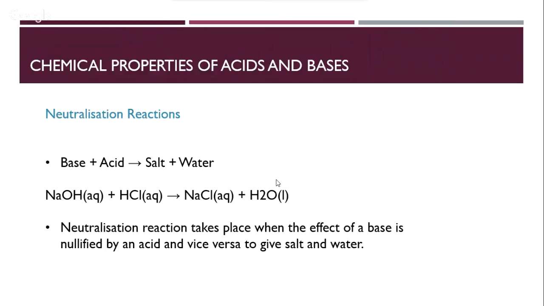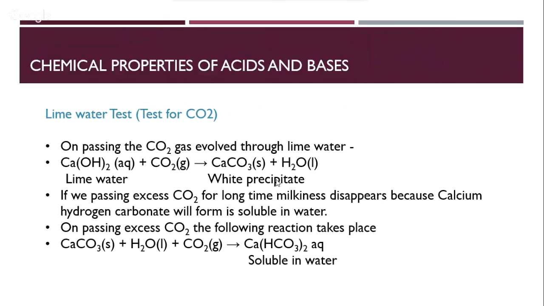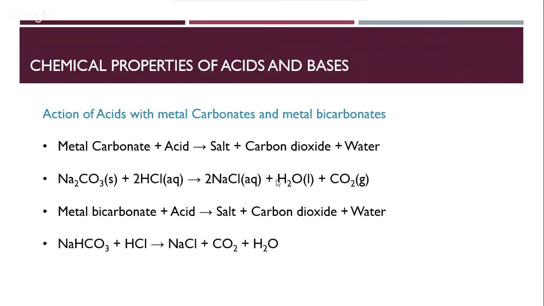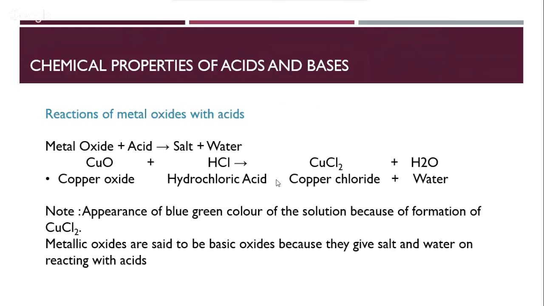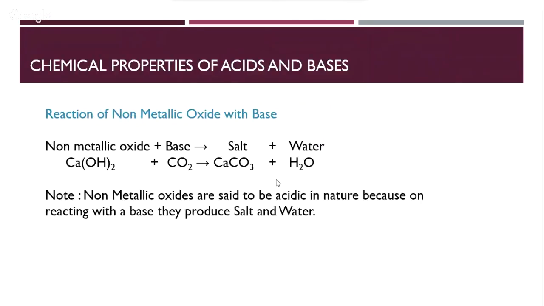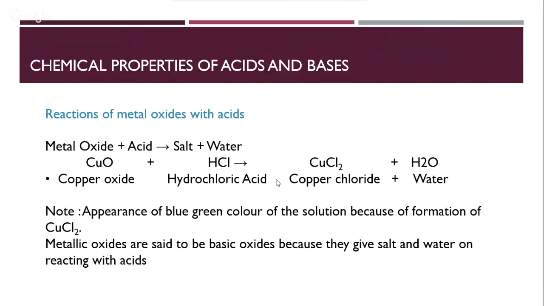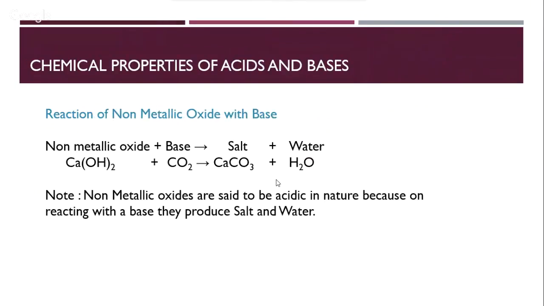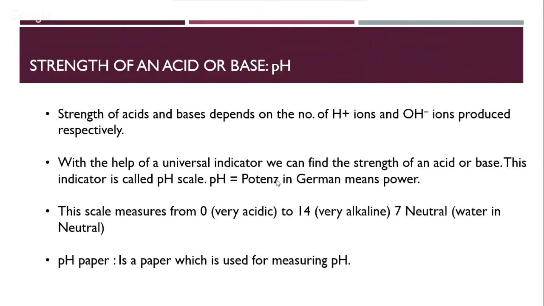Then we saw the neutralization reaction between base and acid. In this reaction, a base is used as a testing mechanism, whereas the acid is used as a reacting reagent. And the last reaction we saw was of oxides, both metal and non-metal oxides, with their counterparts. So metal oxides react with acids and non-metal oxides with bases, because metal oxides are basic in nature and non-metal oxides are acidic in nature. So that's a good view of all the chemical reactions that acids and bases give.